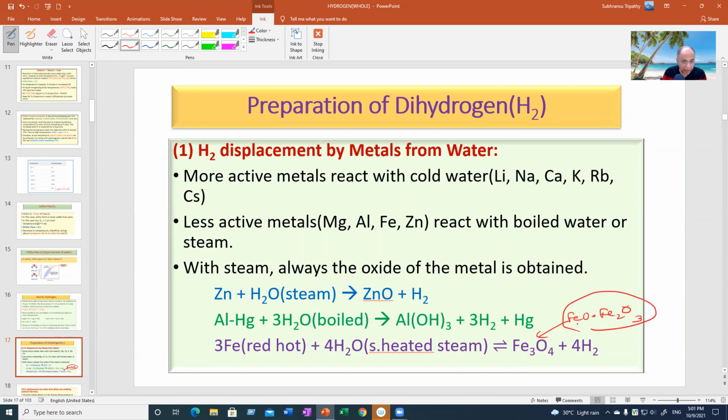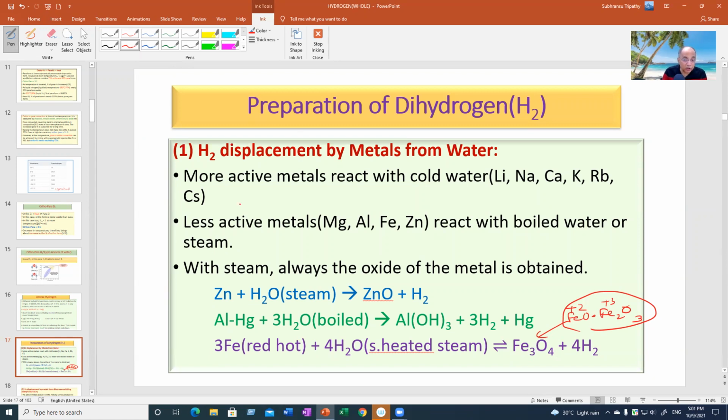If you add them, it will become Fe3O4. That is why we call it ferroso-ferric oxide. So the average oxidation number will come to 8 by 3, but actually one iron is plus 2 and two iron atoms are in the plus 3 state. So the average becomes plus 2, plus 3, plus 3, divided by 3 atoms. So the average is plus 8 by 3.